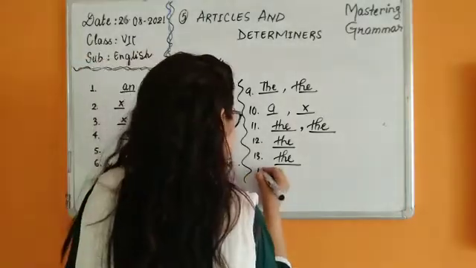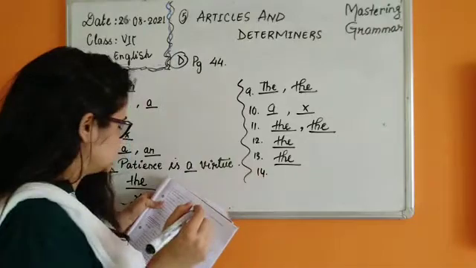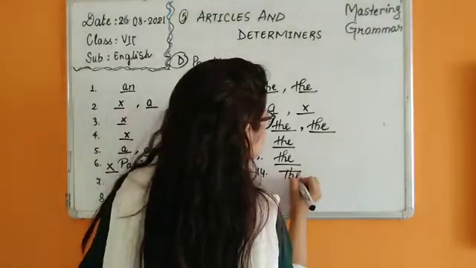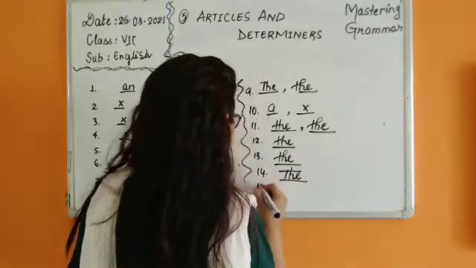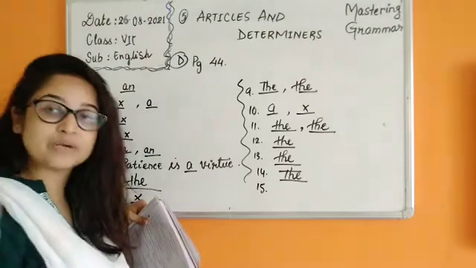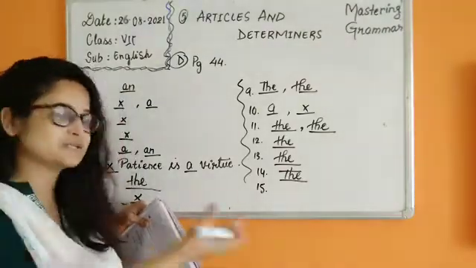Now number 14. Dash beauty of the girl fascinated everyone. We are talking about the specific beauty of that girl. So the beauty. Otherwise we could have easily omitted it. If we are talking about only beauty in a general sense, then we could have omitted the.